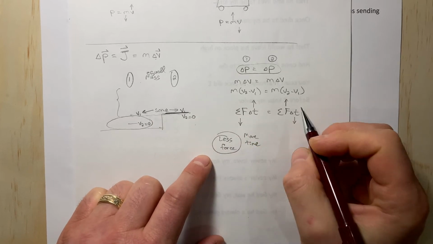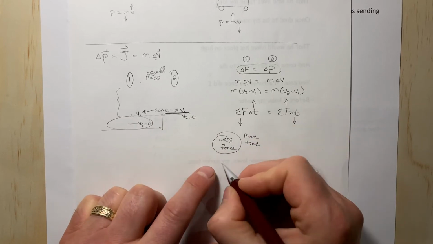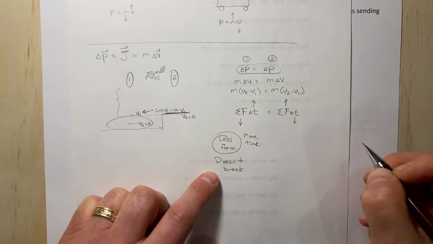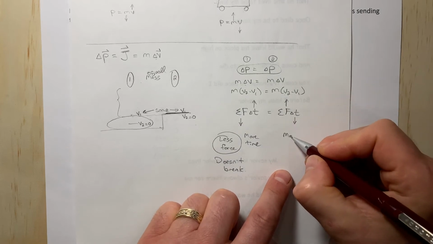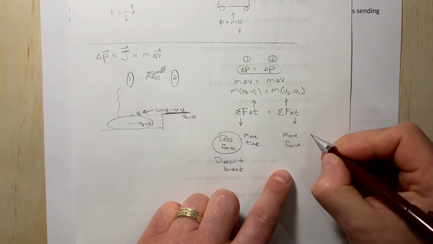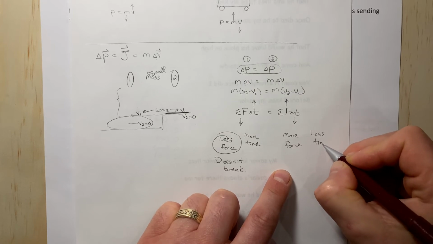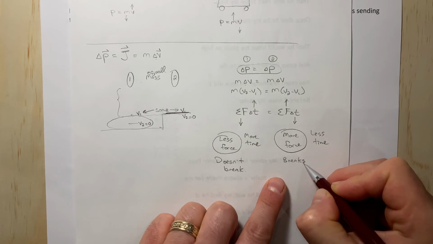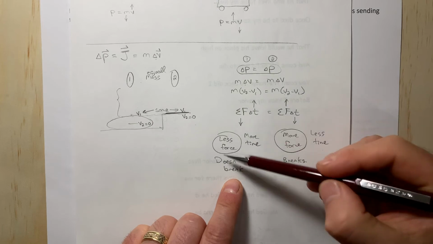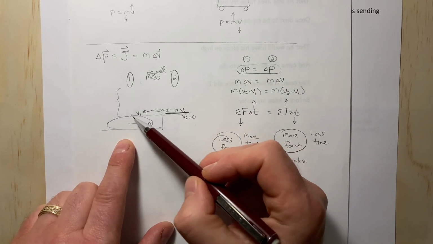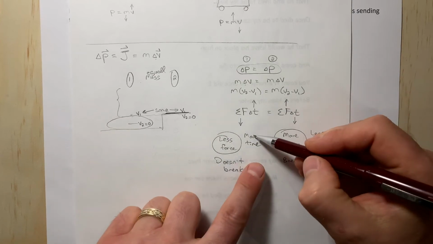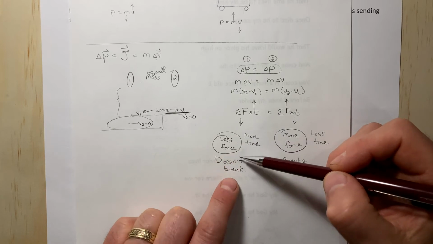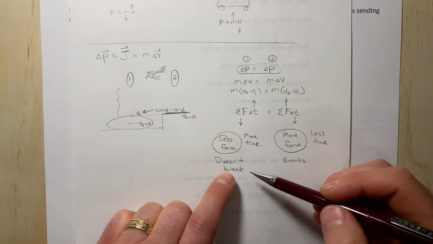But in this case, this less force means this egg can survive. This egg doesn't break, let's just say. Whereas this egg over here experiences a lot more force. It stopped very quickly, in less time. But again, if you're thinking about who survives, this egg breaks. Okay, and that's important. This is the reason why we have airbags in cars, exactly for this reason. The airbag in your car does this cushioning effect that increases the time of your head being brought to rest in the case of a collision, which means less force, which means your head's not going to get hurt, I guess.